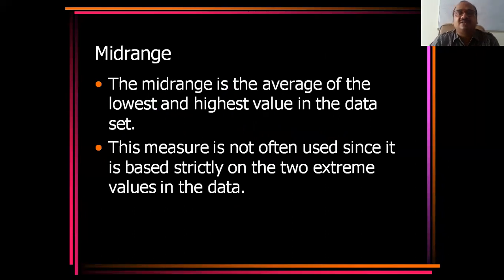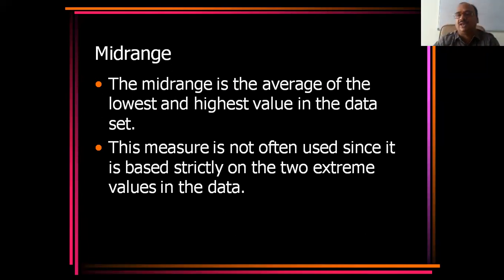Now you come to the last part, that is the mid-range. Mid means middle. The mid-range is the average of the lowest and highest value in the data set. You may get confused now. What is average? Again we are taking average. No. We are not taking the average of all the numbers. In the first case, the mean, we add all the numbers. Here we are not adding. We take the average of only the lowest and highest numbers; the remaining values I will throw away, they are not required at all.